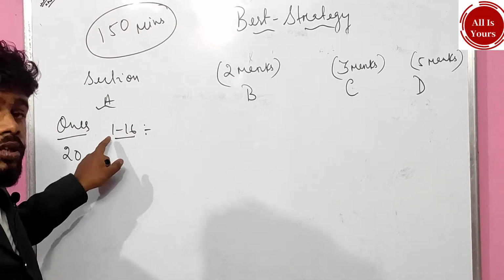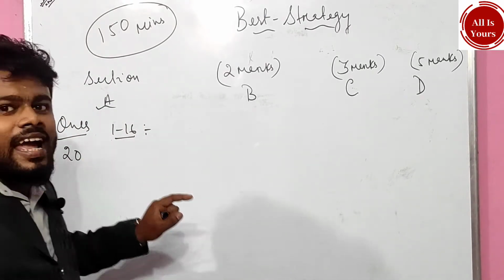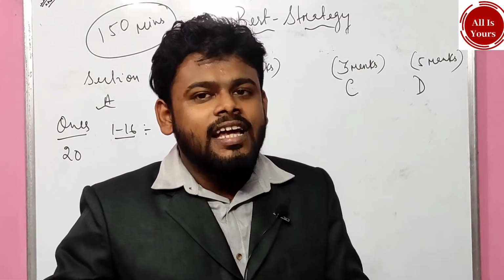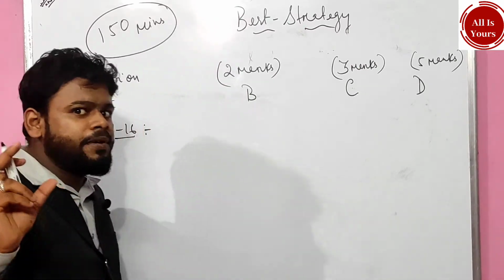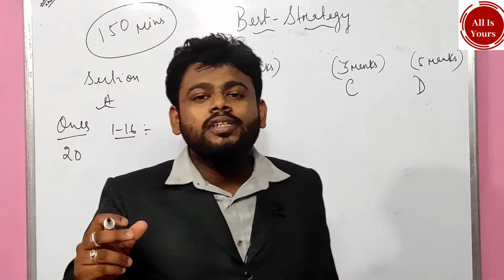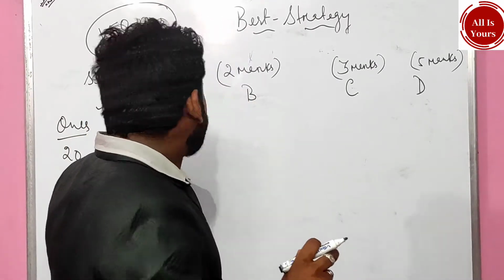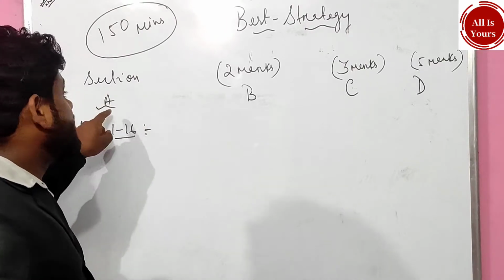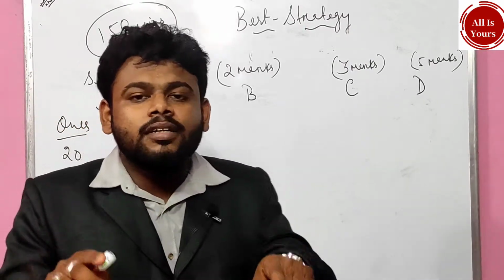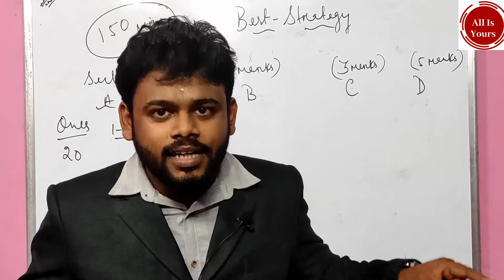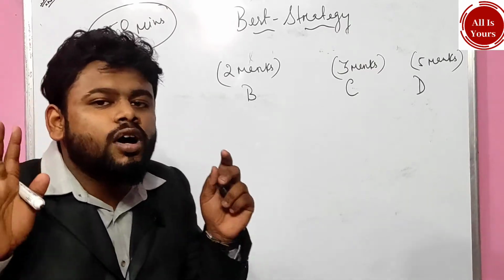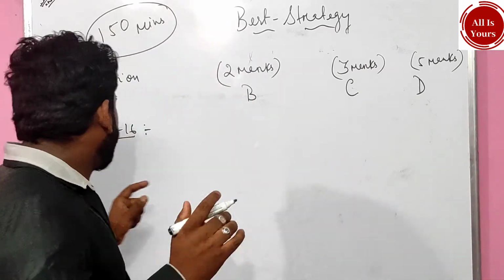For questions 1 to 16, having analyzed as a student, I have noticed that a student needs only 1 minute to complete one question from section A. If a student attempts questions 1 to 16, only 1 minute is needed, but I am giving you 1.5 minutes.